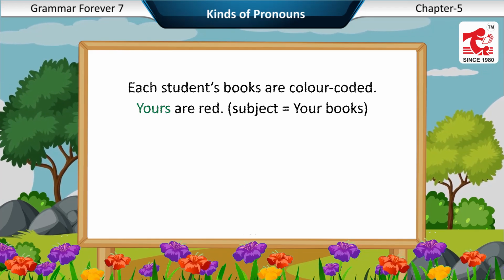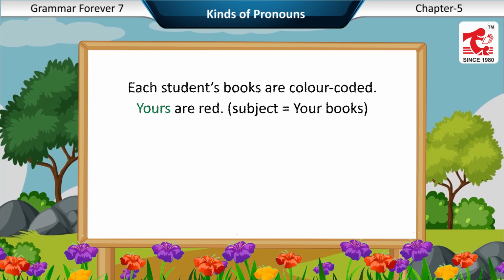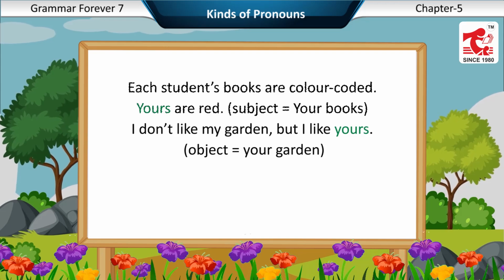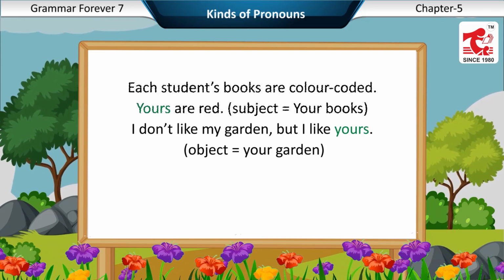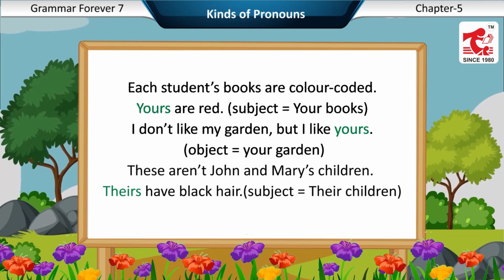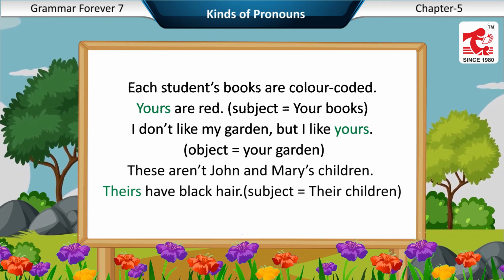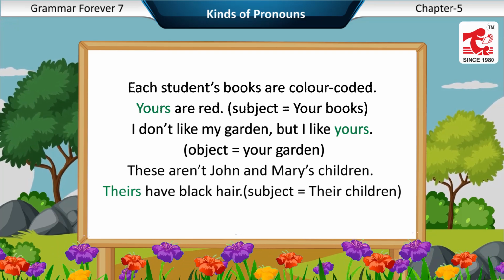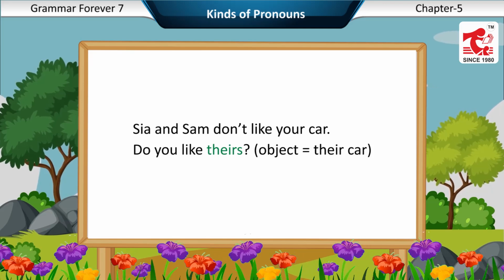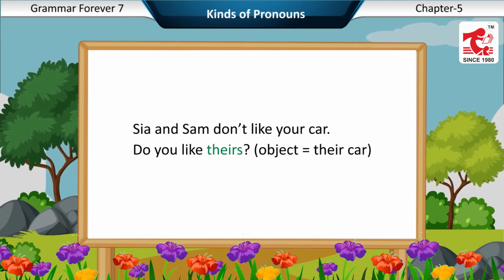Each student's books are color coded. Yours are red. Subject, your books. I don't like my garden, but I like yours. Object, your garden. These are not John and Mary's children. Theirs have black hair. Subject, their children. Sia and Sam don't like your car. Do you like theirs? Subject, their car.